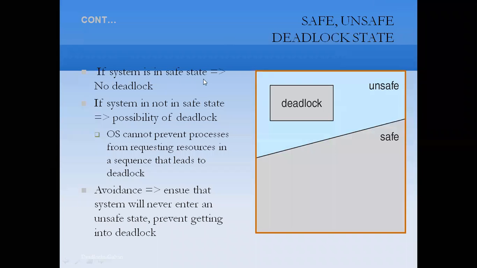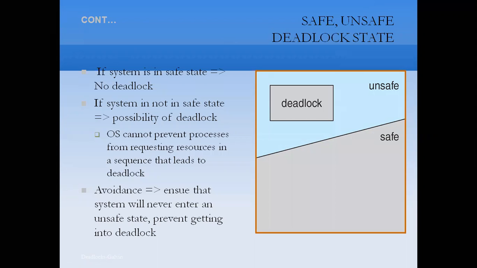If a system is in a safe state, then there is no deadlock. And if the system is not in a safe state, then there may be a possibility of a deadlock. The operating system cannot prevent processes from requesting resources in a sequence that leads to a deadlock. In the case of avoidance, we can ensure that the system will never enter an unsafe state, so we can prevent getting into a deadlock.